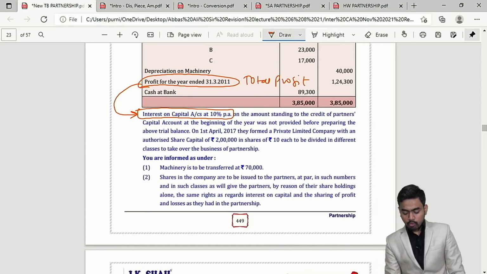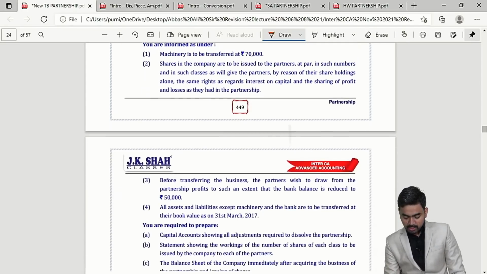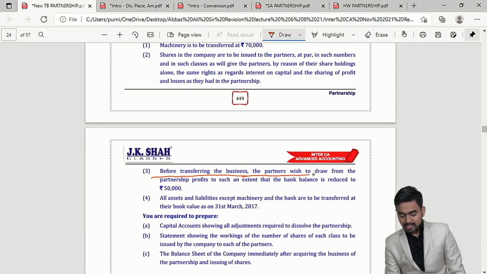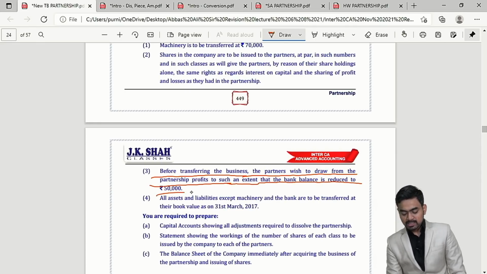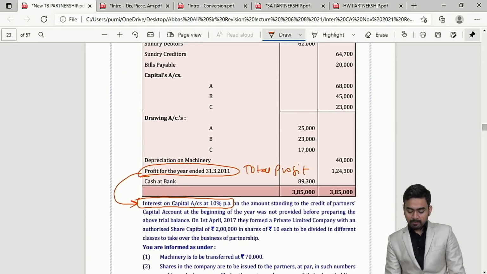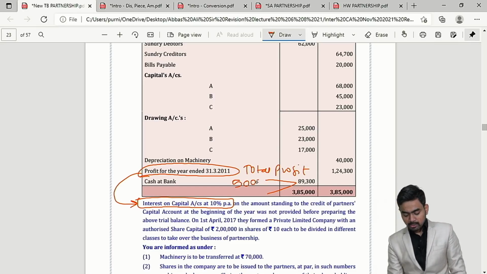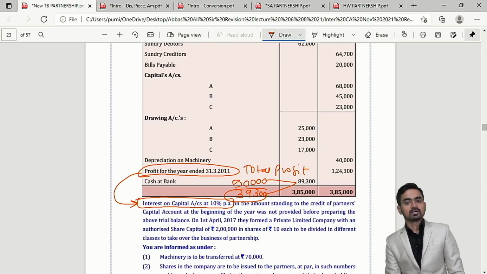Second important point, they are saying over here, before transferring the business, the partners wished to draw from the firm to such an extent that the bank balance is reduced to 50,000. At present, we are having total 89,300. They are saying we will withdraw everything and keep only 50,000. So how much will partners withdraw? 39,300. Is that clear?